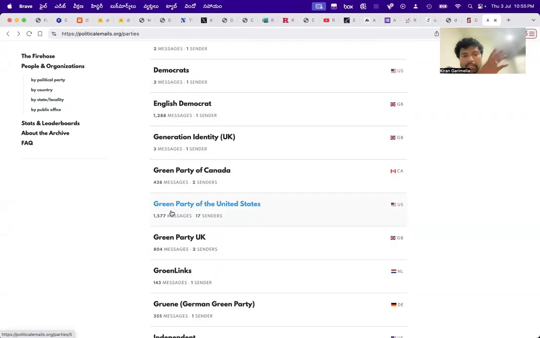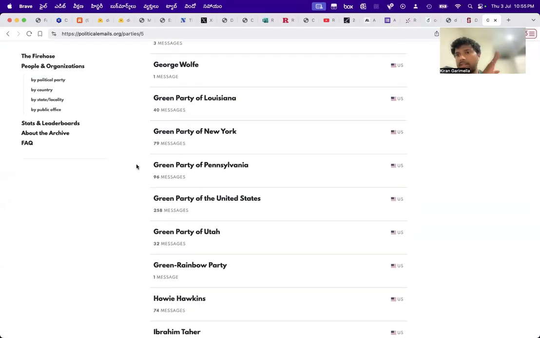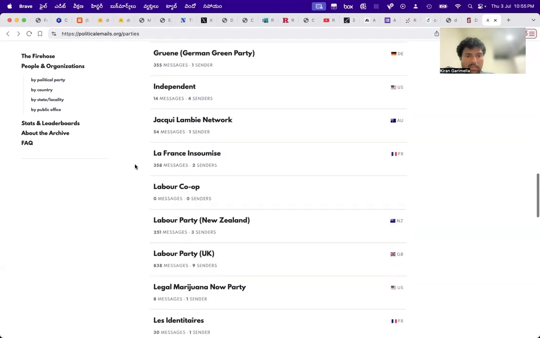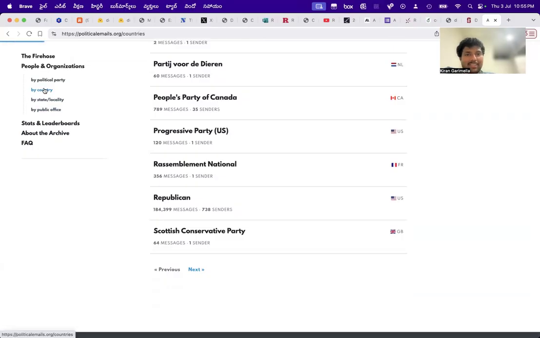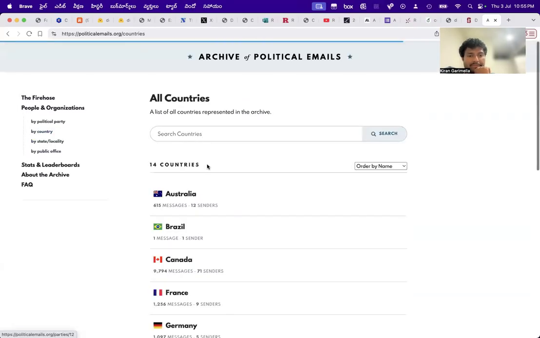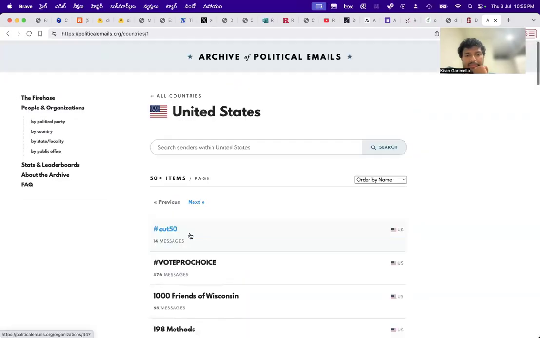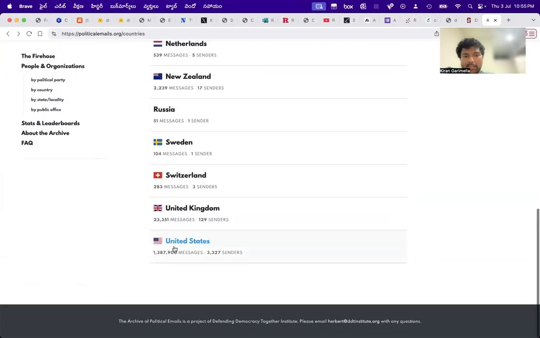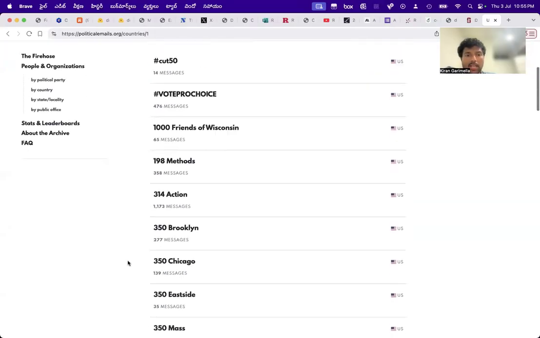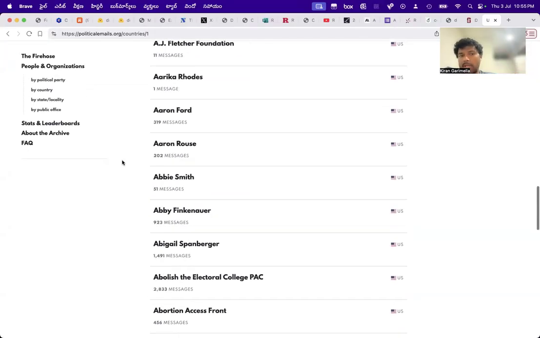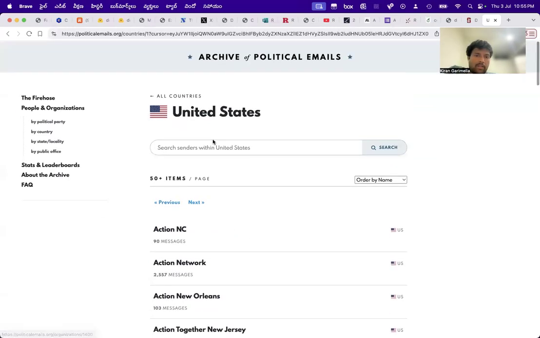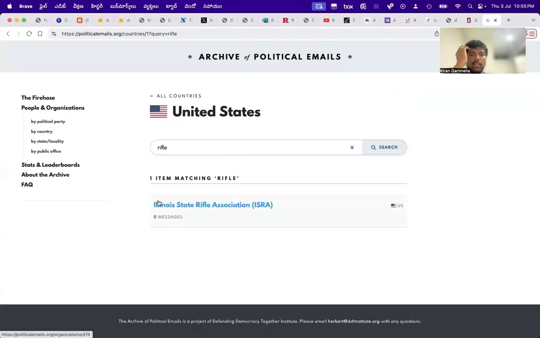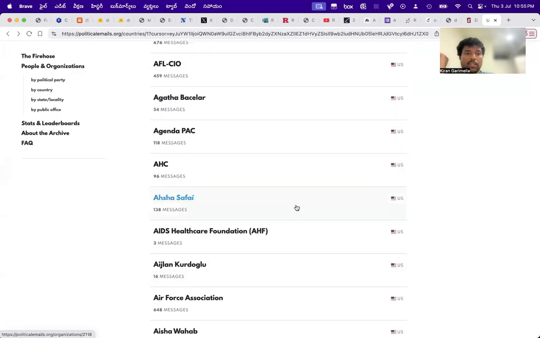Let's say Green Party. Green Party is not a thing in the US, but what is this? Okay, by country. Yeah, so that's a big database, a million plus messages. And all of these are super PACs, there are things like that, ACLU, all of that stuff. But you can say rifle, let's say. Okay, there's a rifle association. Okay, apparently there.